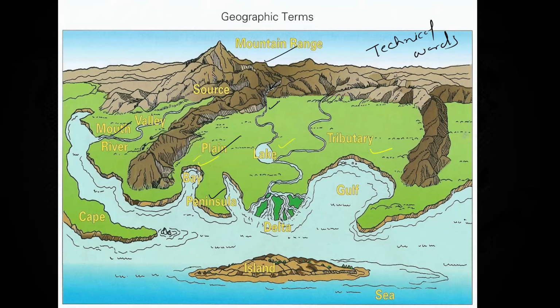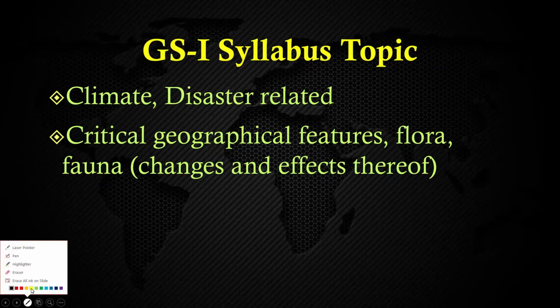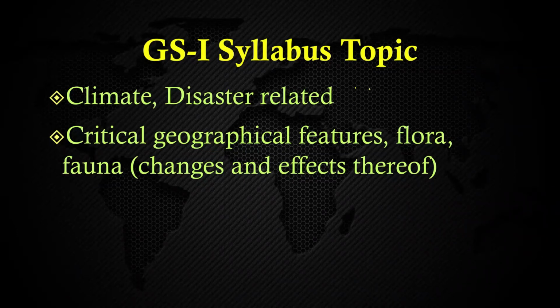So was the valley created because of the river only, or once the mountain has been formed, later on because of the flow of the river those valleys have been created. So which came first, the chicken or the egg, those kinds of things will be explained in this geography, whether the river was first or the mountain was first. And climate, yes, one more thing in this: climate and disaster related. These things are also in the scope of this geography.